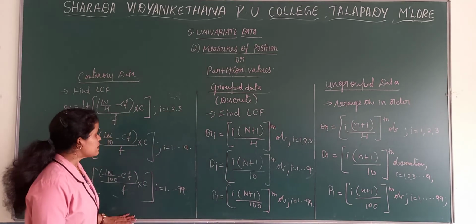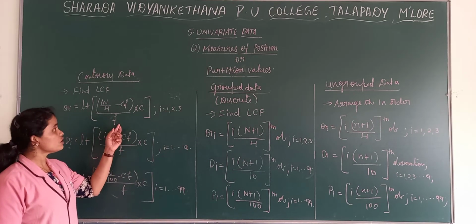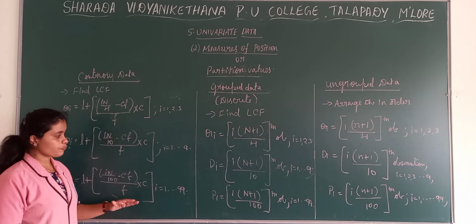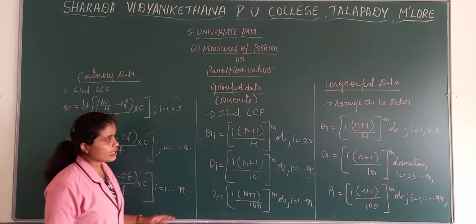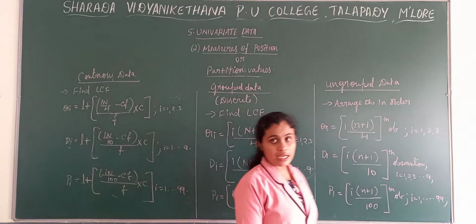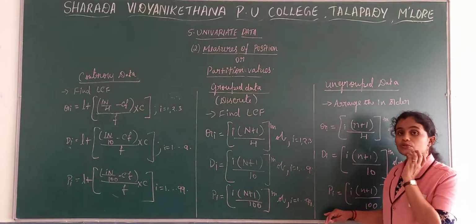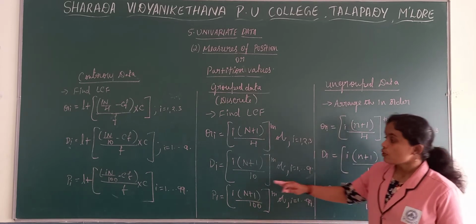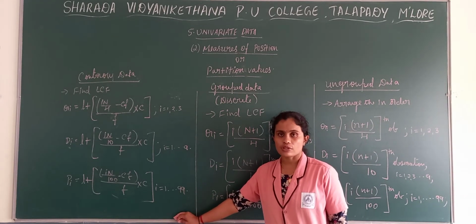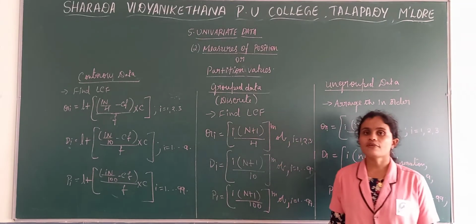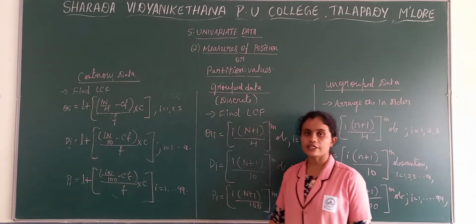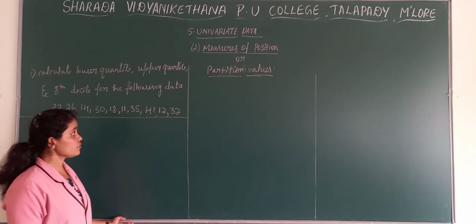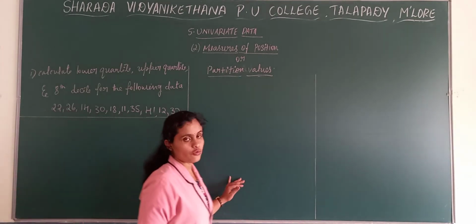Then you substitute into this particular formula. Now next, we will see the problems. Now we will see the problem.